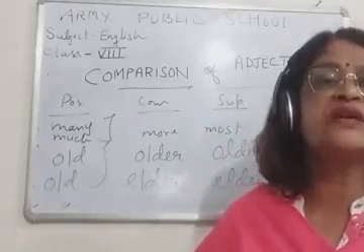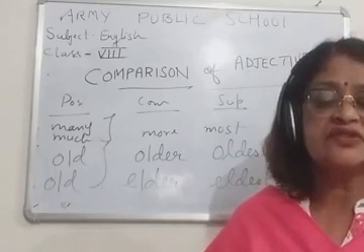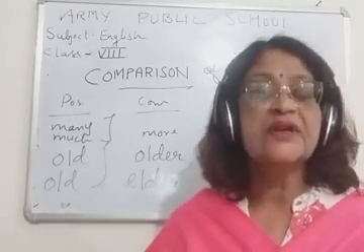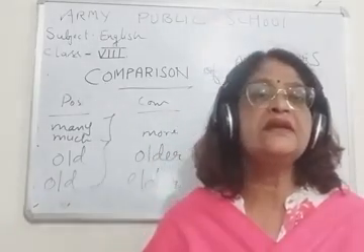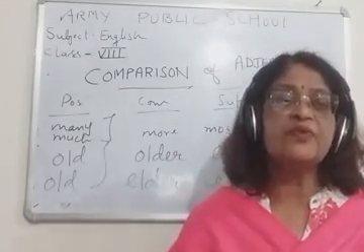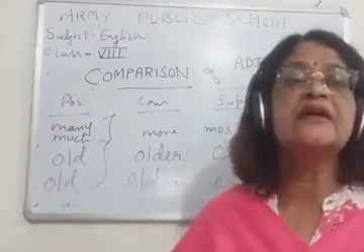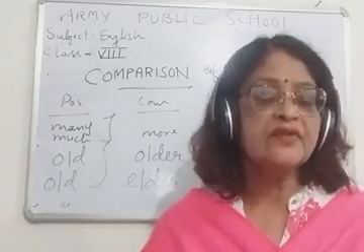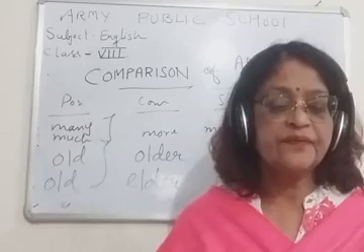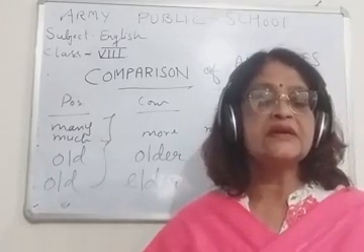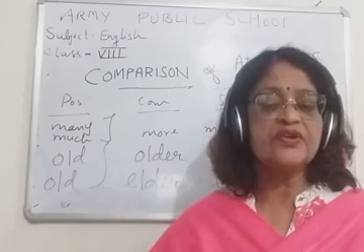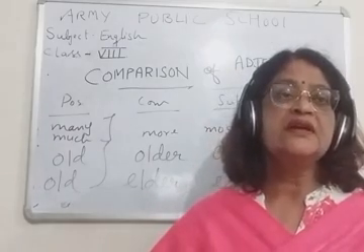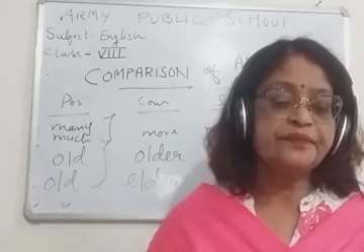Again, this would be wrong English. You have to write, he is the best boy in the class. Okay, so children, with this I have given you all the important tools related to degree of comparison.